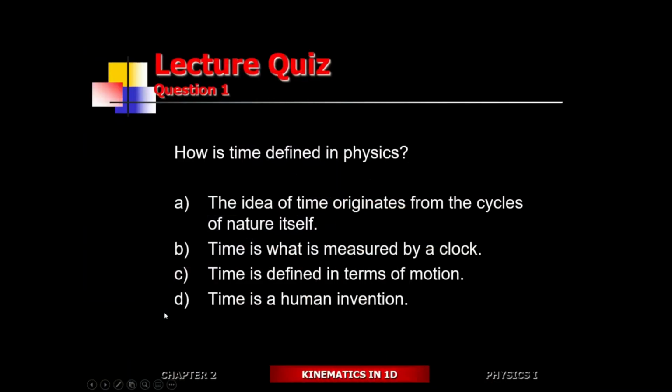What I want you to do is pick out the best definition of time and yell it out. Whatever you're thinking, just yell it out. I need 5 responses: A, B, C, D. Pick one of those. I like the definition of A probably the most, the idea that time originates from cycles of nature itself.